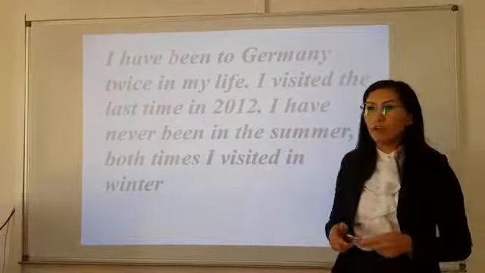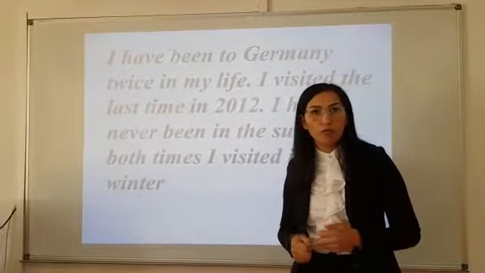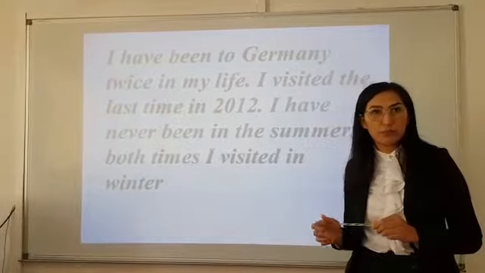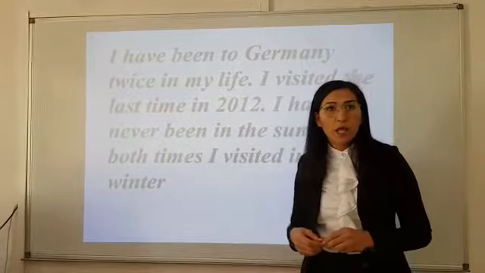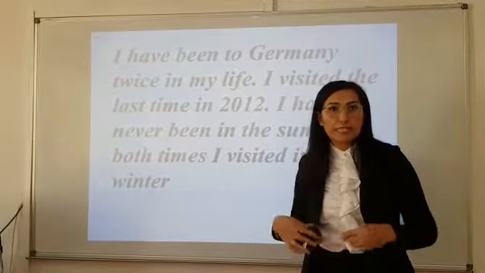So the past participle tells us that this is present perfect, and I emphasize the idea that this is a life experience, because I use the time expression, in this case, in my life.